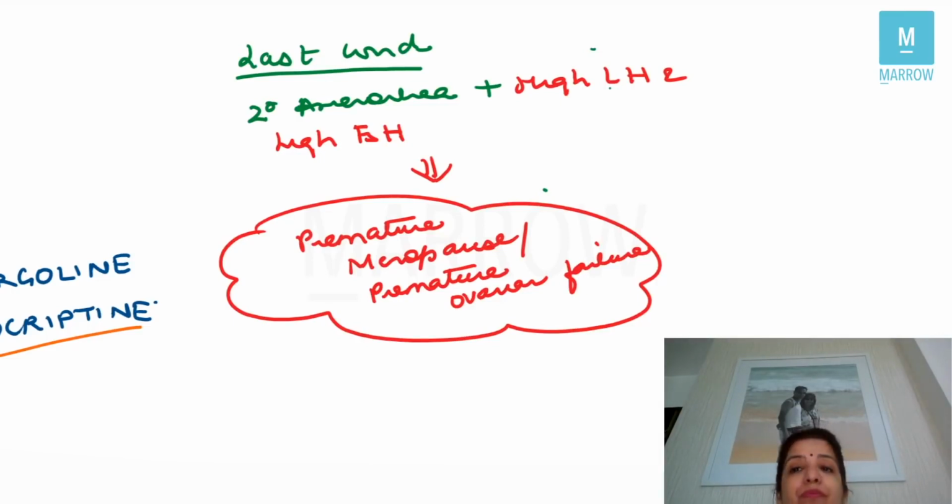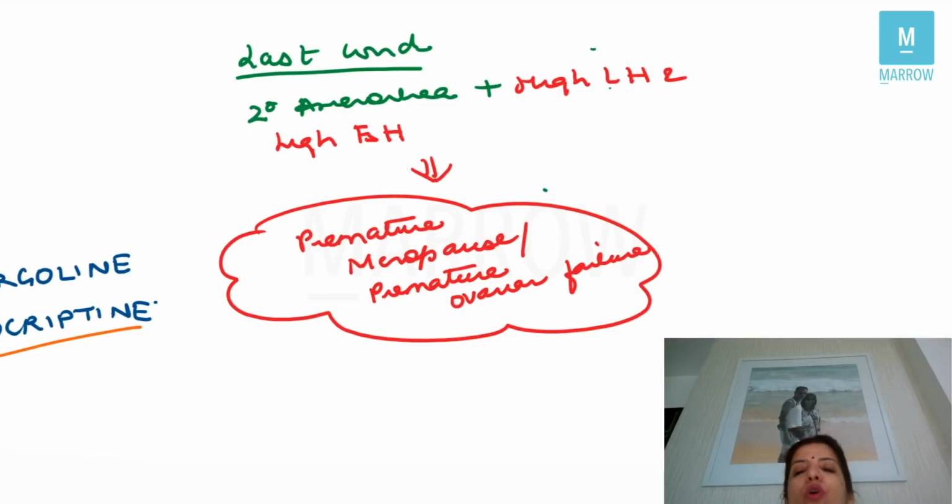Second condition is menopause. So this means that this female is having premature menopause or premature ovarian failure. So whenever the levels of LH and FSH are high and the patient is having secondary amenorrhea, it has to be premature menopause or premature ovarian failure, right?